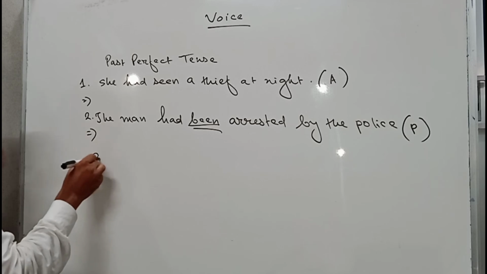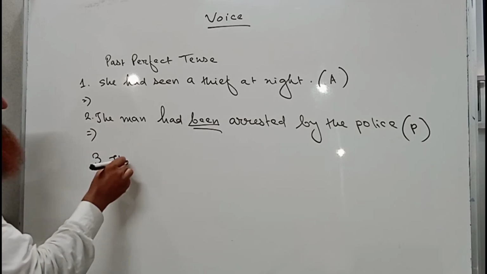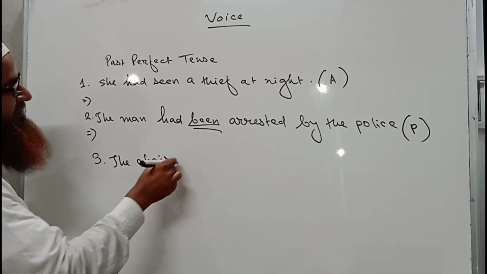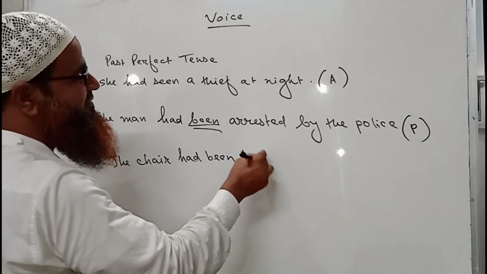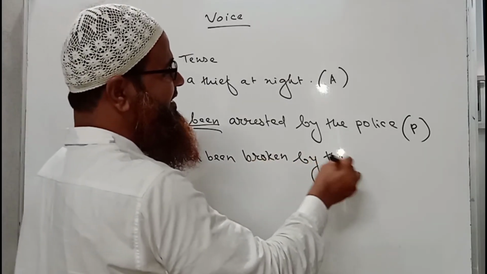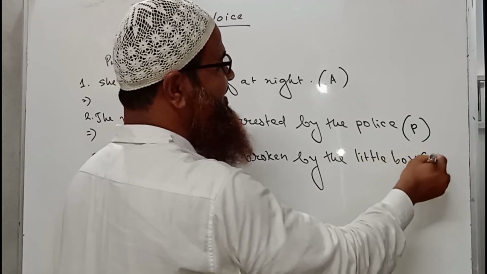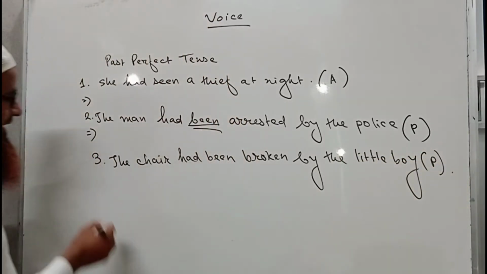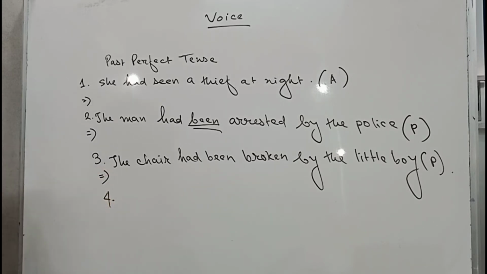Number 3, the chair had been broken by the little boy. Okay, the little boy. This is also a sentence of passive voice. Again, I am writing another sentence, and this one will be the last one.